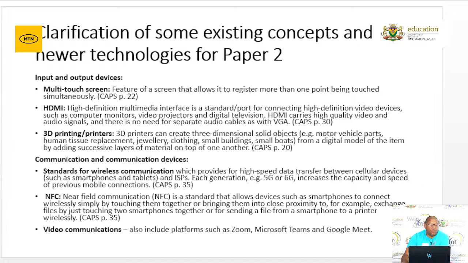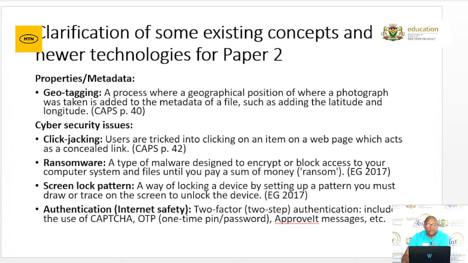In terms of our internet technologies, your URL shorteners, Internet of Things, autonomous vehicles, your drone technology, wearable devices and technologies, shaping, that is our network tuning, and then throttling, that we call policing as well. Then we've got our cybersecurity issues, clickjacking, ransomware, screen lock patterns, authentication. Like on the internet, it has to do with internet safety.